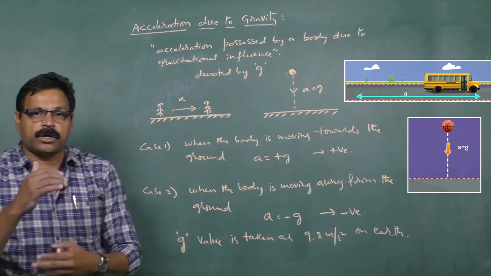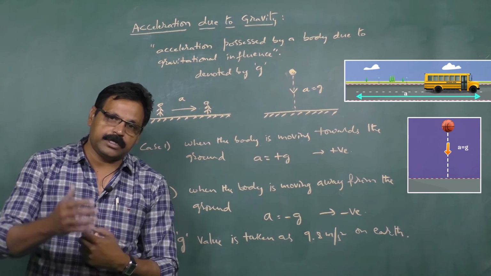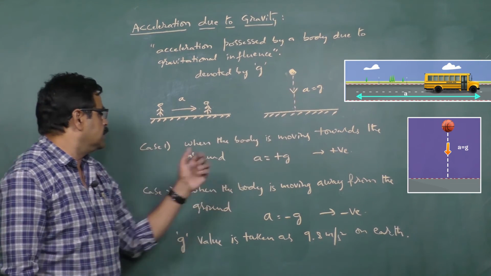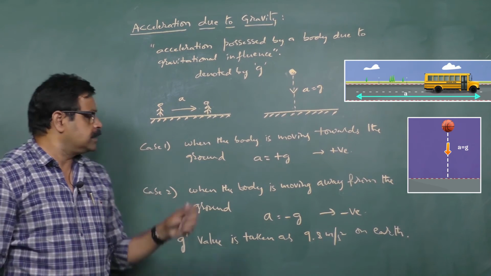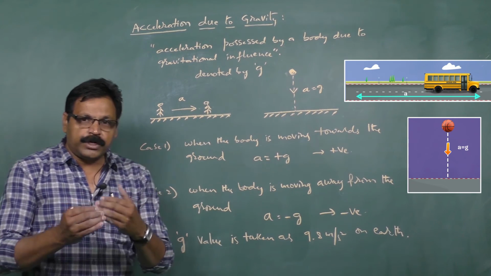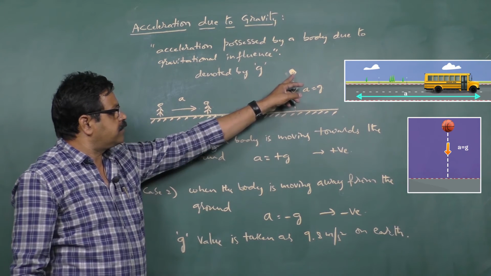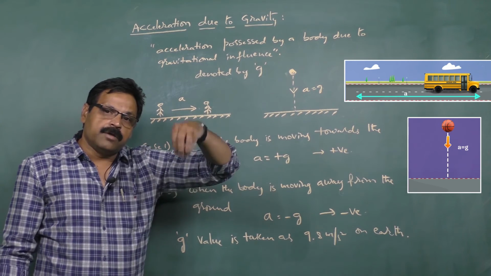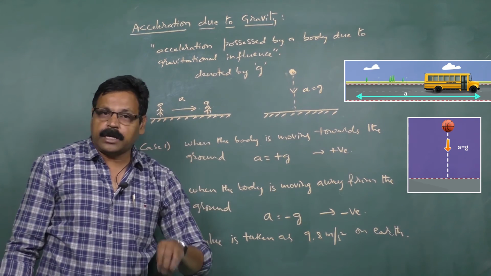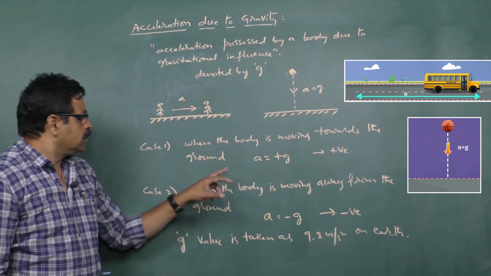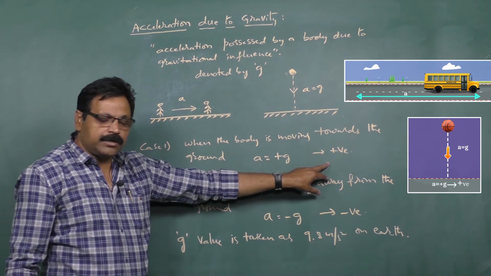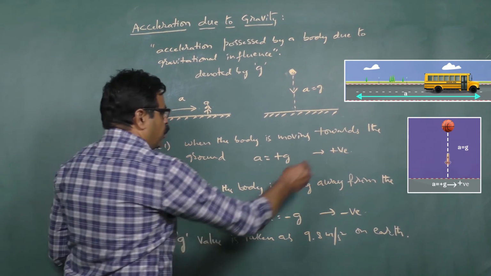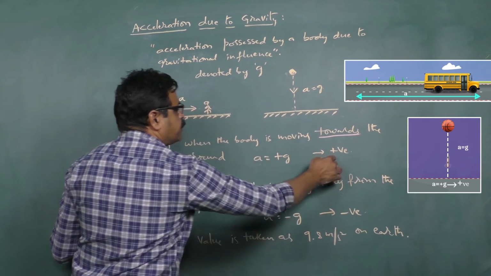In case of the bodies which are moving against the gravitational influence or towards it because of the gravitational influence, you call it G. Here you can consider the two cases. The very first case is when the body is moving towards the ground, as I have shown in this figure. In this figure, the body is moving towards the ground. In this case, velocity is gradually increasing. That means the body is accelerated. So G value we are taking as positive in case of the body moving towards the ground. Body moving towards the ground you take as positive.